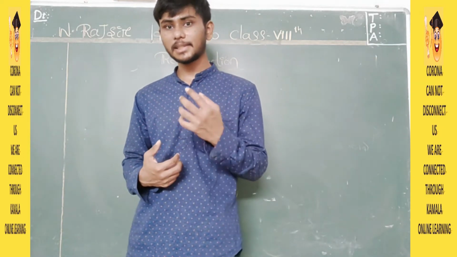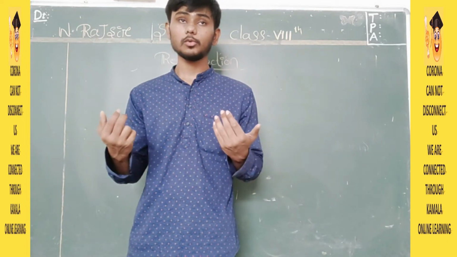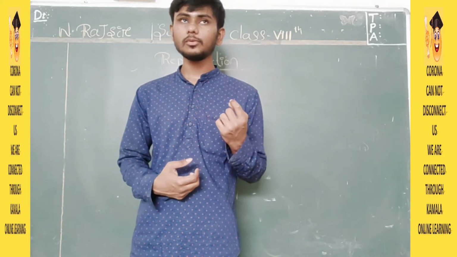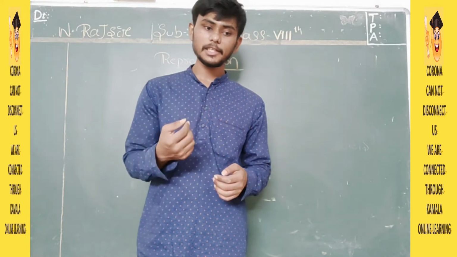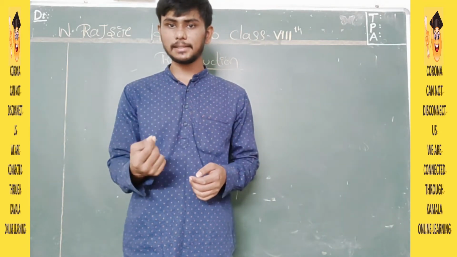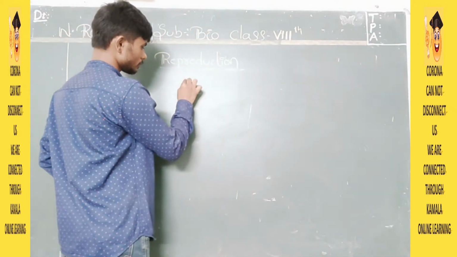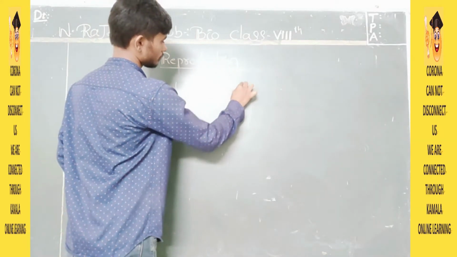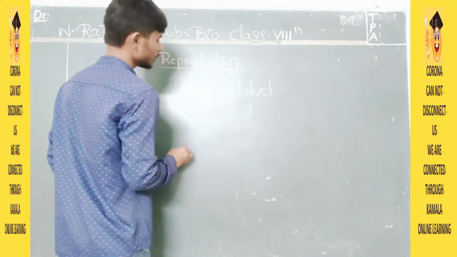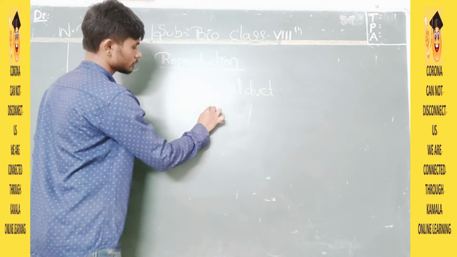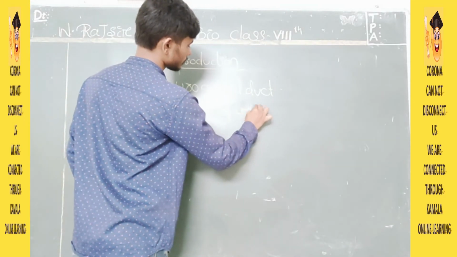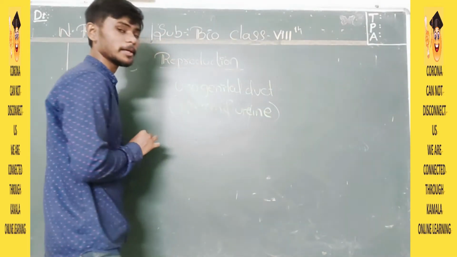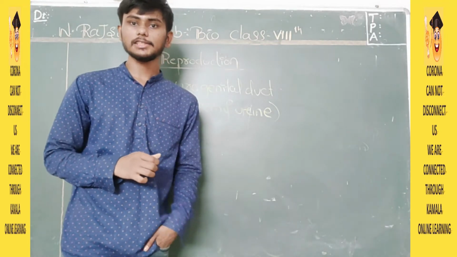And I told you about seminal vesicles. Those are glands which provide nutrition to the sperms. I also need to tell you one thing I forgot to mention. The duct in the male reproductive system and penis is called the urogenital duct, because sperm and urine both are carried by the same duct. That is why it is called the urogenital duct.